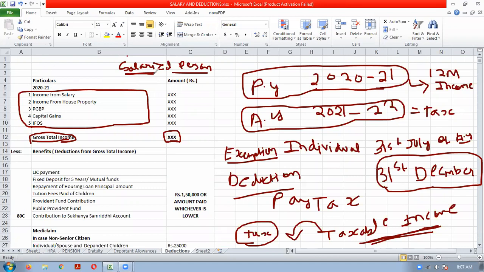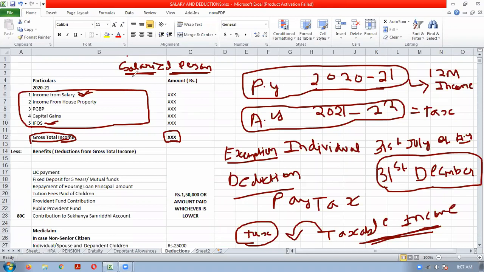Suppose a salaried person is there. Basically, he will have income from salary and income from other sources. Salary is his main income, and income from other sources will be from investments like interest on fixed deposit, savings deposit, etc., or dividend income.